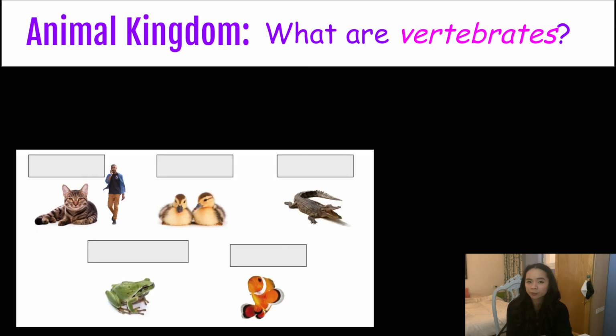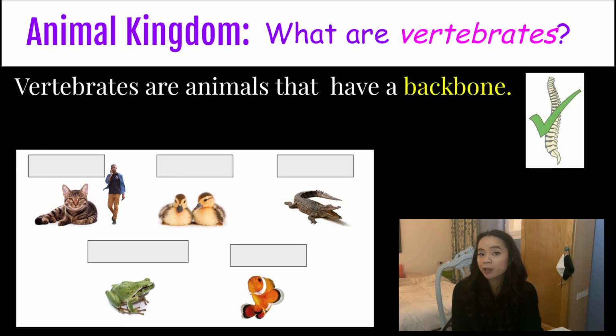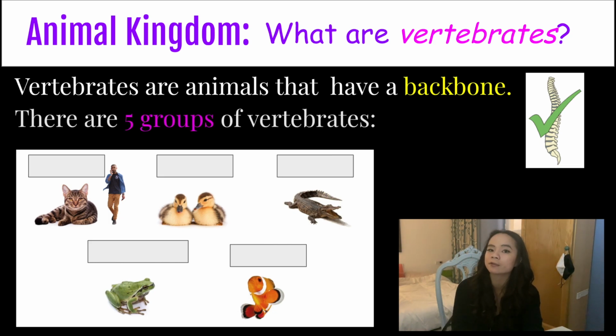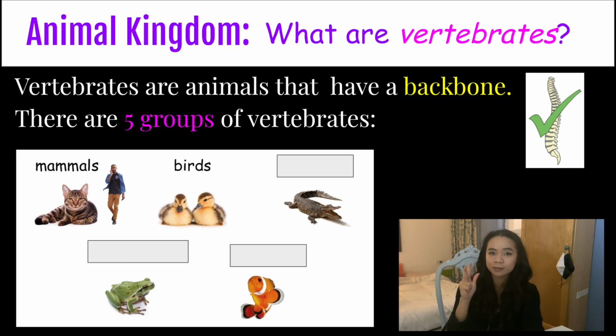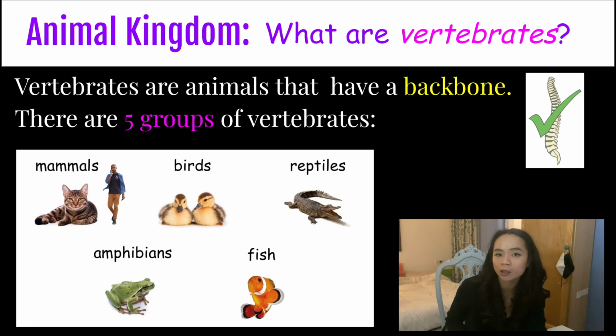Let's talk about the animal kingdom. What are vertebrates? Vertebrates are animals that have a backbone in their backs. There are 5 groups of vertebrate animals. We have mammals, birds, reptiles, amphibians, and fish. These 5 groups are vertebrates because they have a backbone in their back.